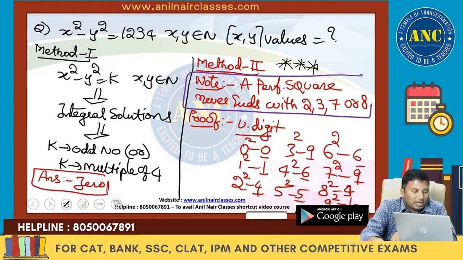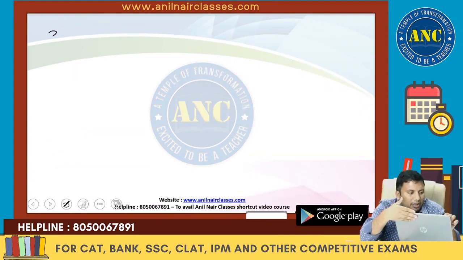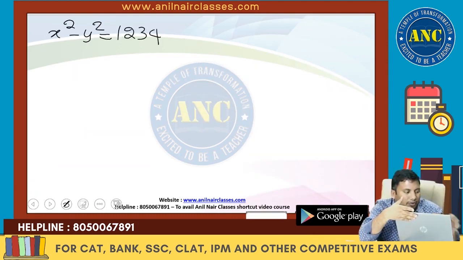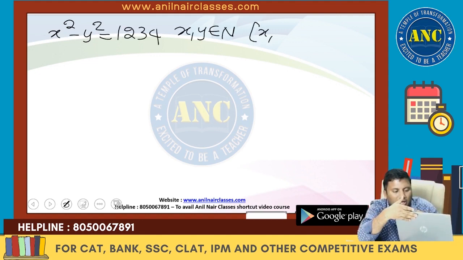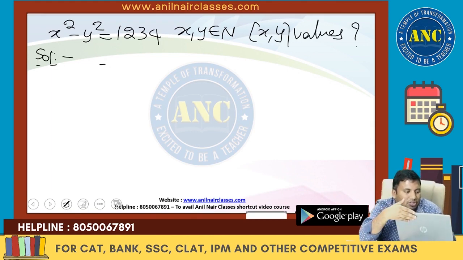How is this concept used to solve this question? Write down method number 2. x² − y² = 1234, x, y are natural numbers. How many values can x, y take? x² − y² = 1234. How many values will it take?